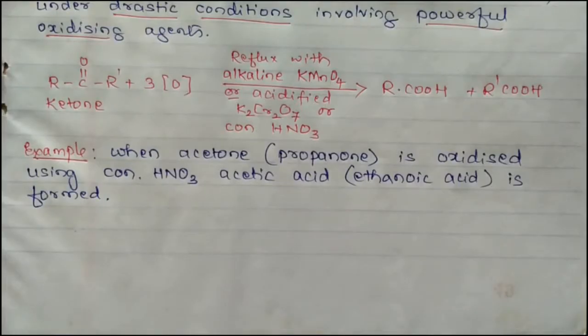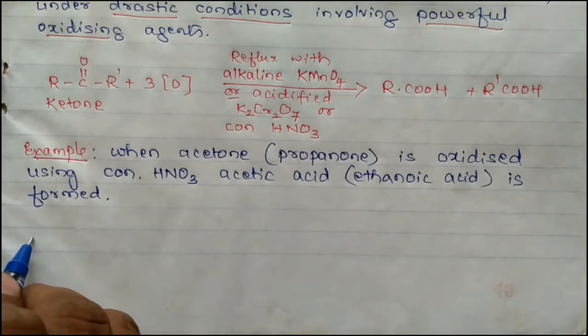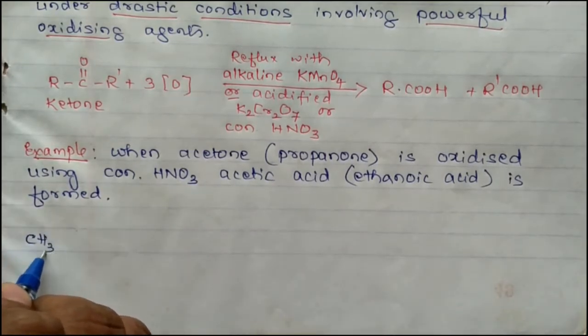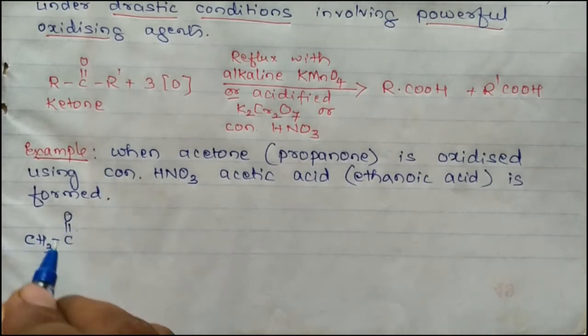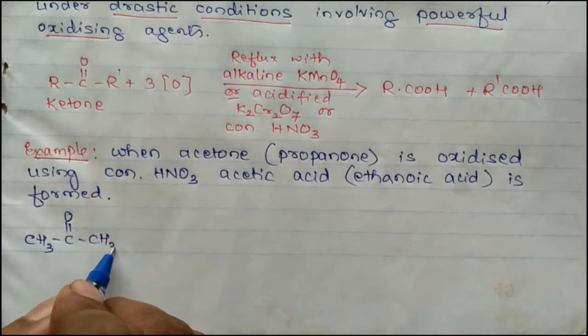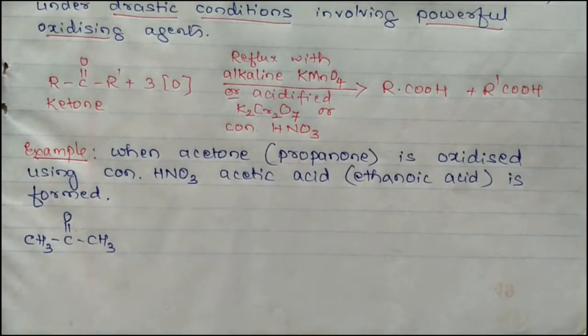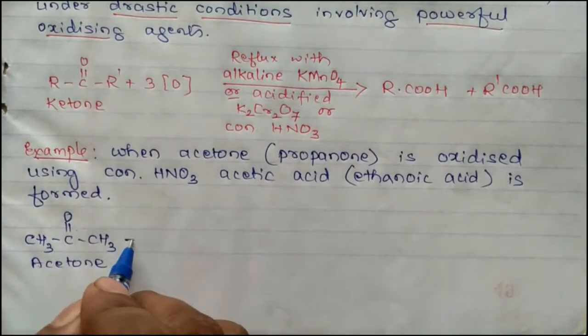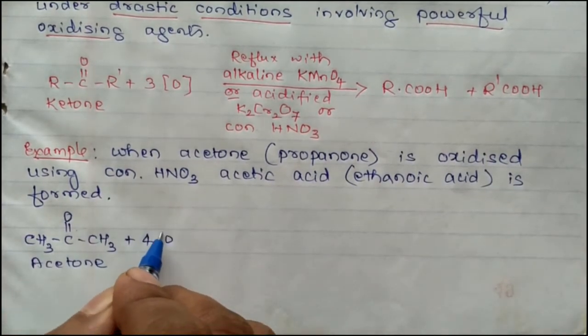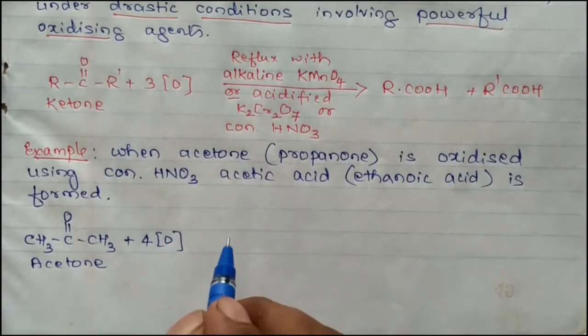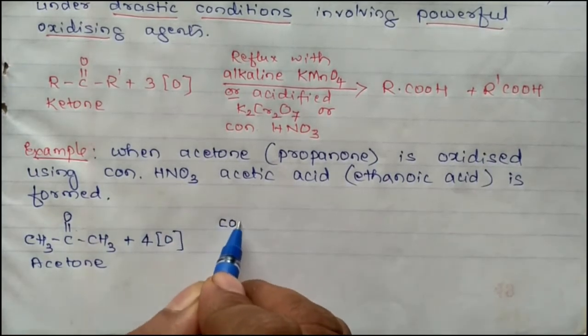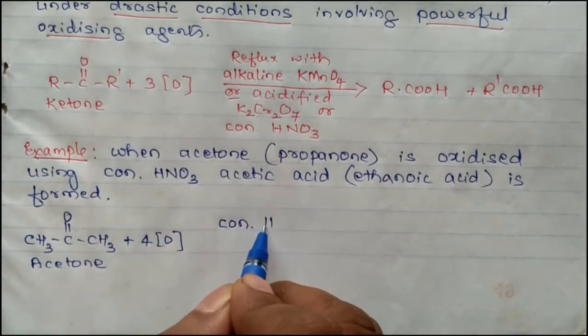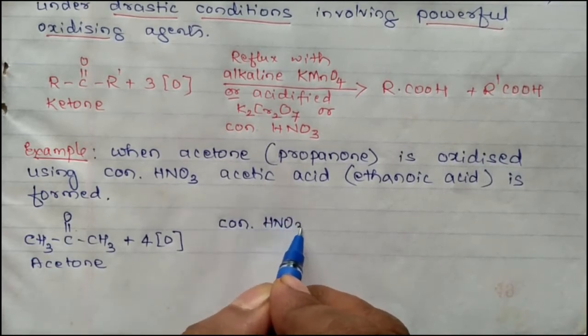Now let's discuss this reaction. Acetone, CH3COCH3, undergoes oxidation in the presence of concentrated HNO3.